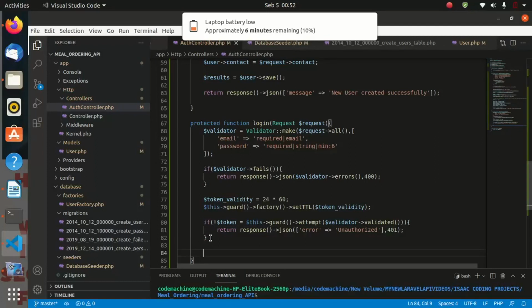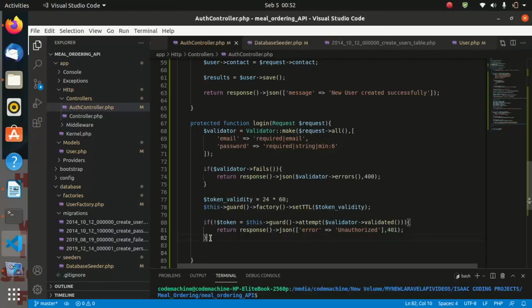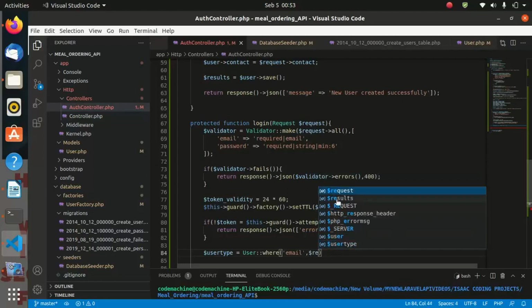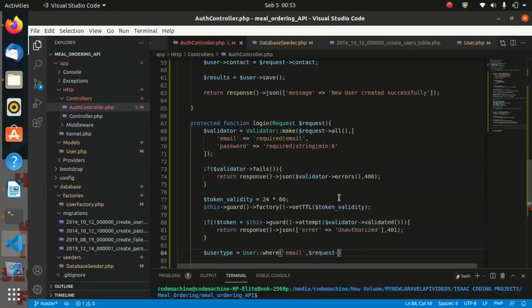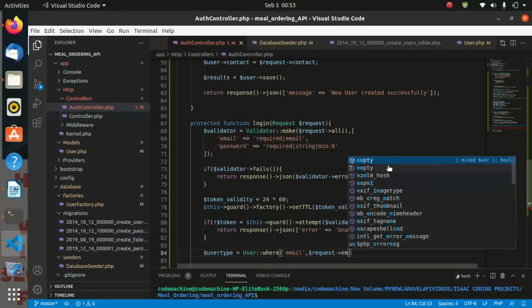So let us get the user type from our DB, because we must know is it the admin logging in or the user. So we shall say user type must be equal to, we use the user model and the facade where the email is equal to $request email.